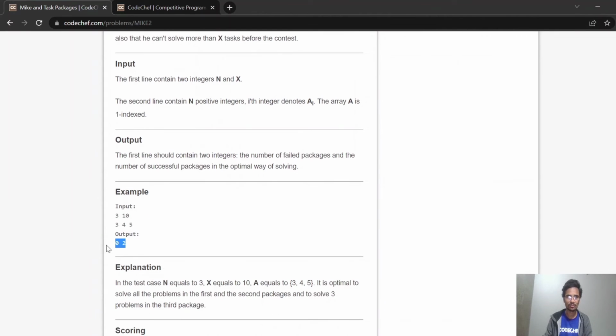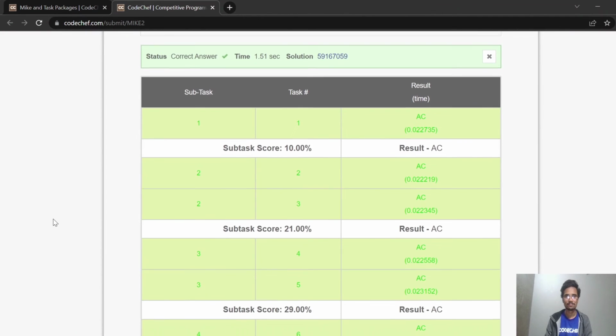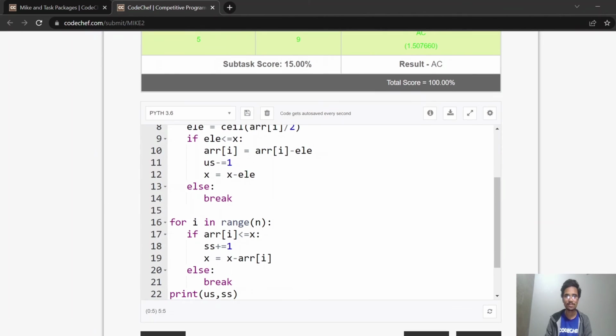The answer should be 0, 2. Okay, answer is 0, 2. Let's submit this code. Okay, great. Our code is successfully submitted. Let's talk about the C++ part.